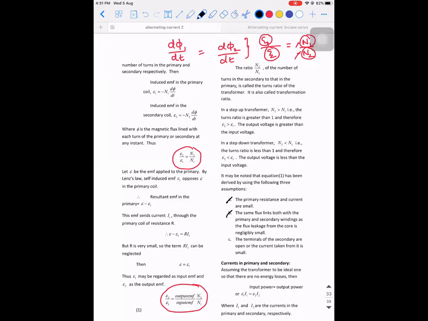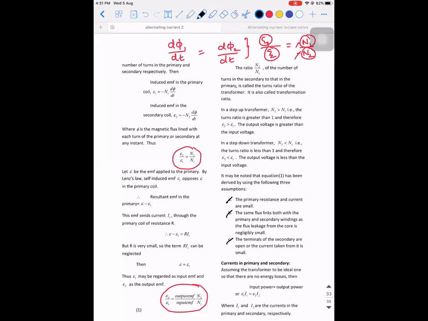In reality, what happens is there will definitely be a flux leakage. You cannot link the complete flux generated by primary to secondary. You can bring in some efficiency. Efficiency can be 100%. You can bring it closer to that value. Third, the terminals of the secondary are open, or the current taken from it is very small.